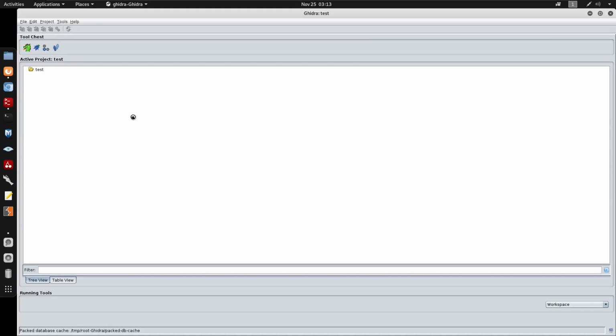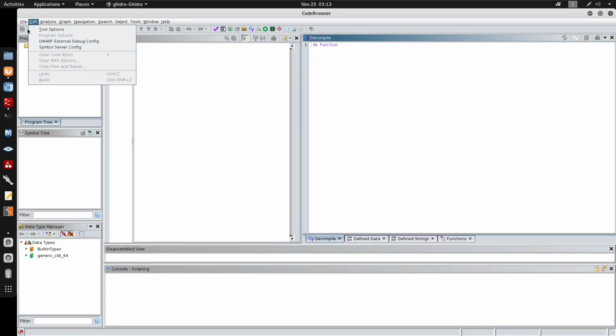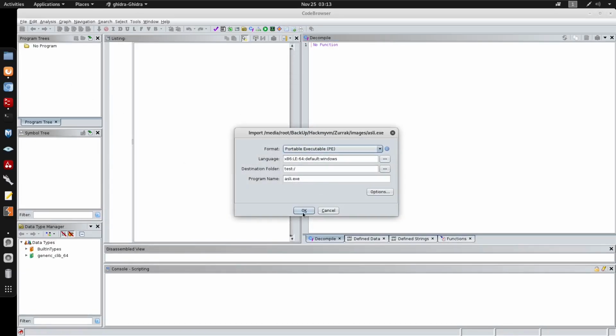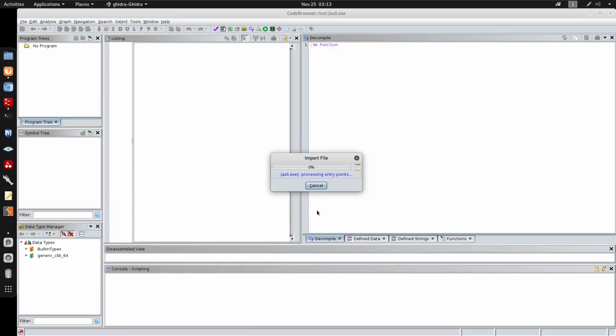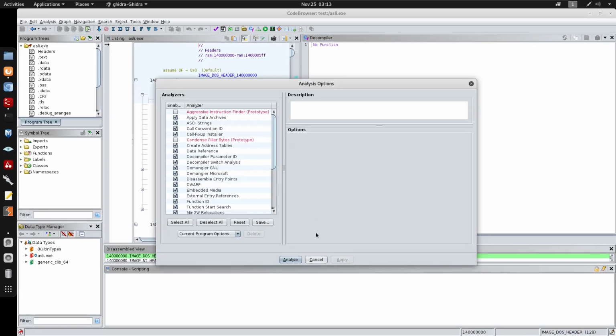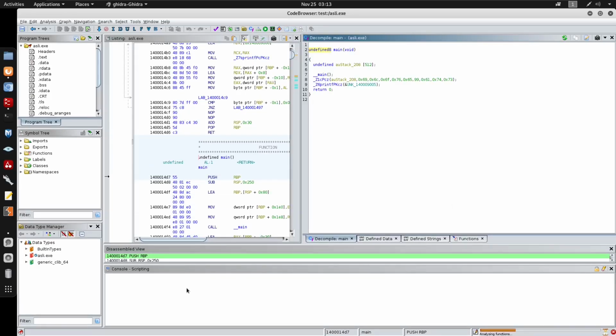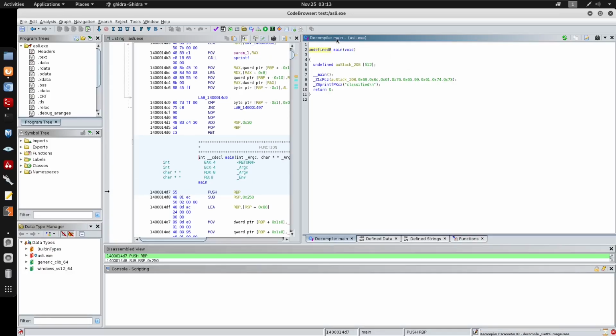Let's start with Ghidra. So I'm going to go to Files, we'll go to Import the file. There we do have this ASLI. Go to OK. Go to Yes. Go to Analyze. And go to OK. And under here, right off the bat, we do have to compile for the main, for the .exe.